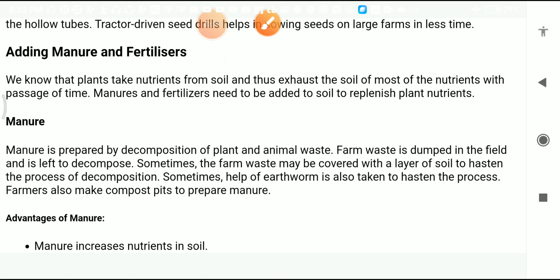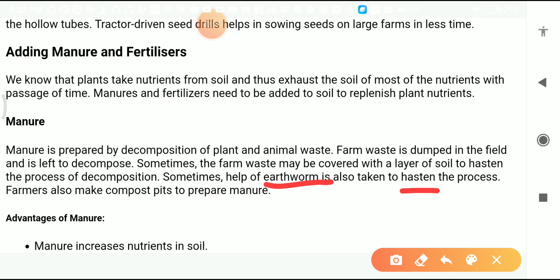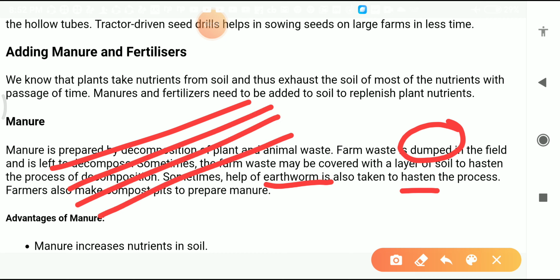Earthworms are also used to hasten, that is speed up, the process. Farmers also make compost pits to prepare manures. Now students, what it wants to tell you in this paragraph is that farm waste is dumped, meaning buried inside the soil, and left. Suppose this is a soil, and you dig this soil.